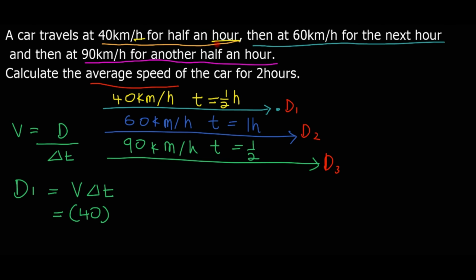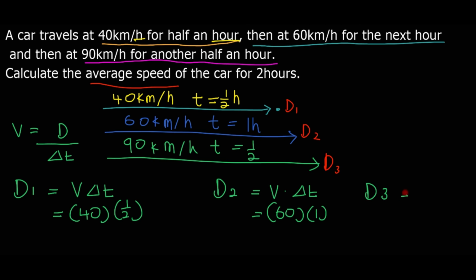We cannot change it because we need hour to correspond with hour, so we write it the way it is, so it will be half. And then we do the same thing for d2, v times changing t, we will say 60, and the time is 1, and then we do it again for d3, so d3 is 90, and the time is half an hour. Therefore 40 times half is 20.